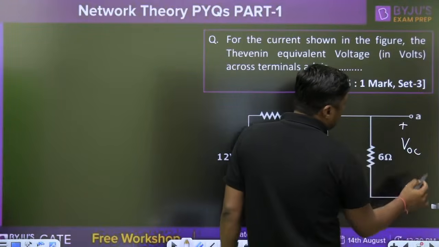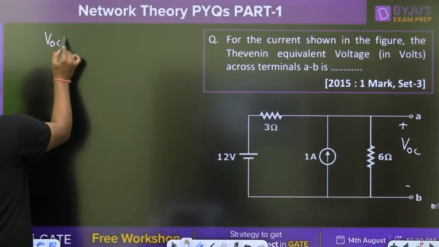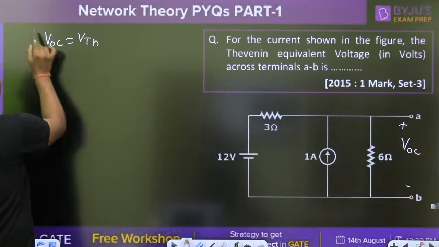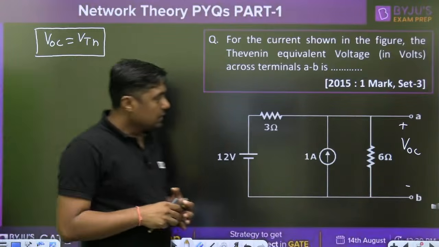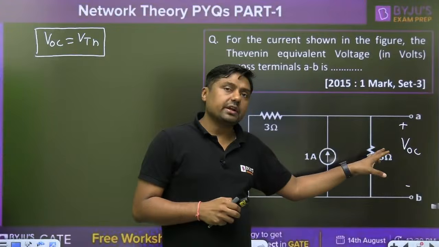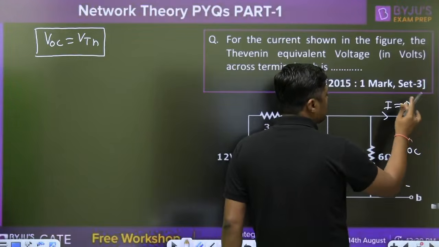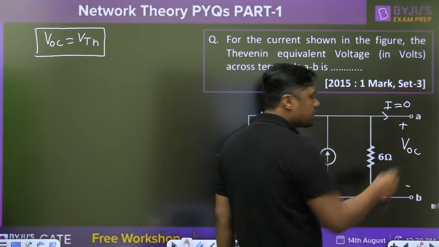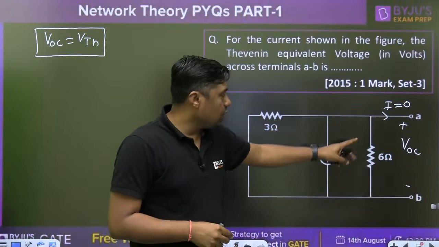Now, remember that Thevenin's voltage means what? Open circuit voltage. Thevenin's voltage is nothing but open circuit voltage. If you want to find the open circuit, what is the current in this branch? It will become 0. First of all, remove the RL. Already in this question there is no RL. You can remove the RL. Then you have to find the VOC.